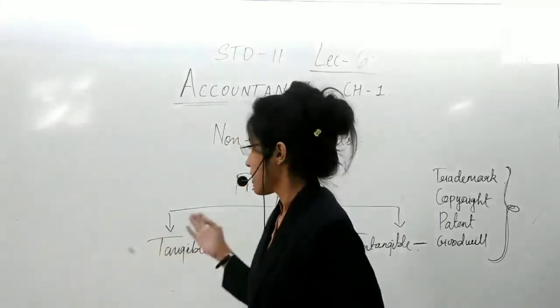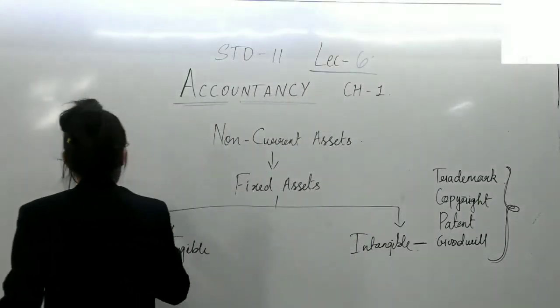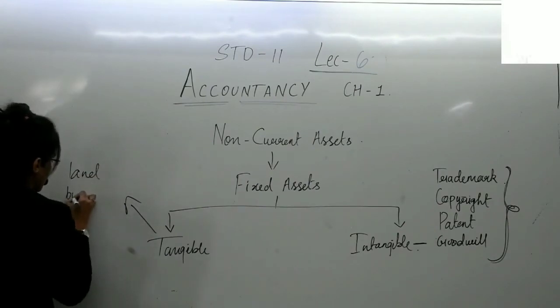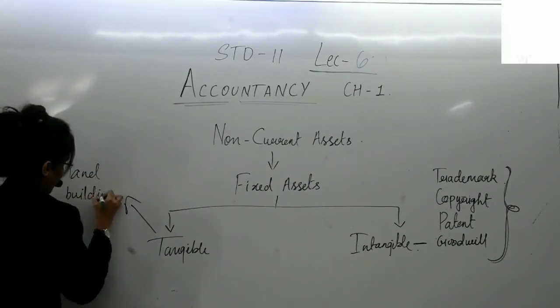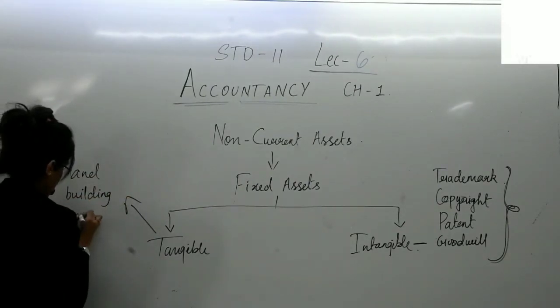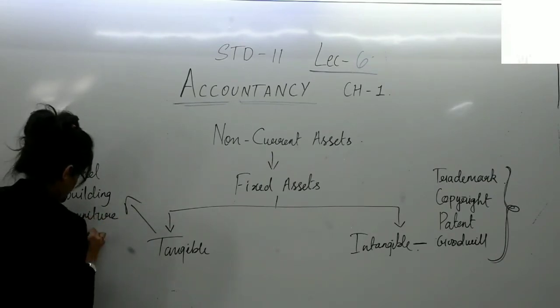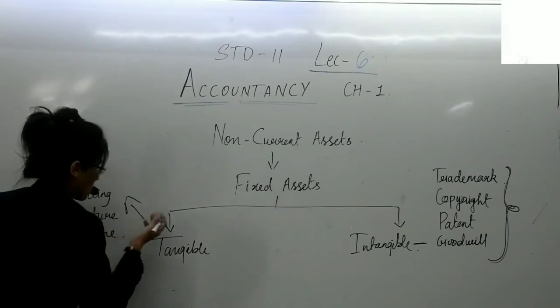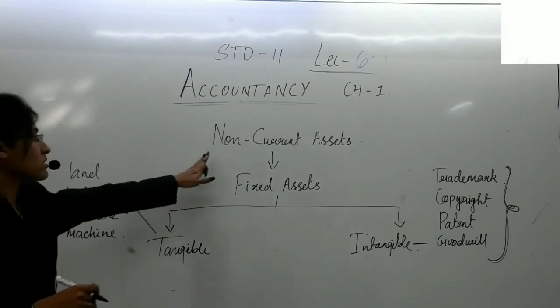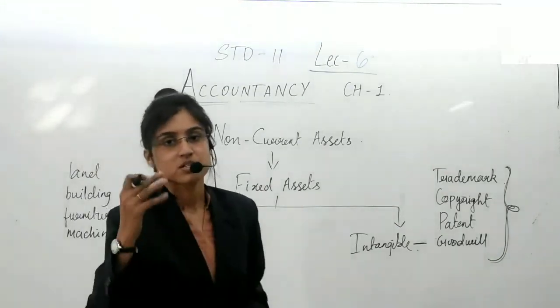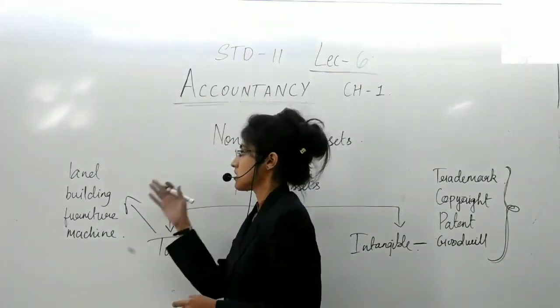Yes? And the examples of tangible assets: land, building, furniture, machine. This you already know. These are non-current assets and tangible. Obviously, you can see the machine, furniture, land, building.